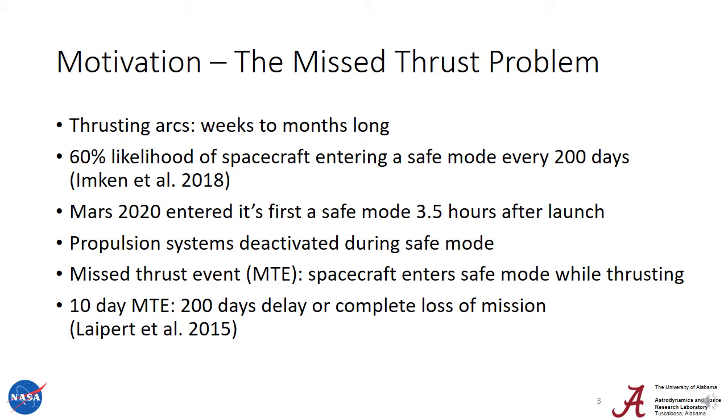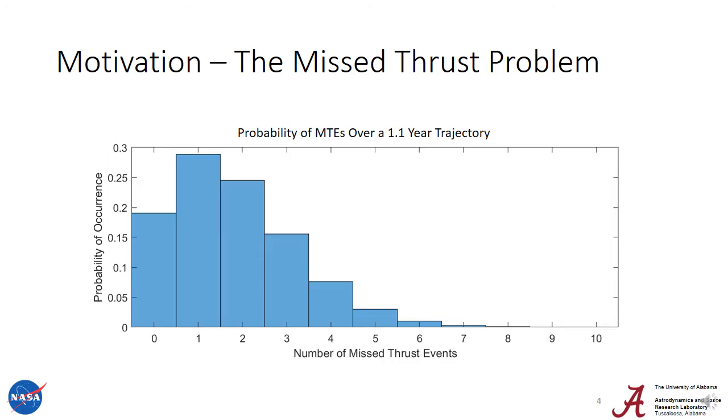During these safe modes, the propulsion systems are generally deactivated, so if a safe mode overlaps with a thrusting arc, this is the start of a missed thrust event, and a 10-day missed thrust event can cause a mission delay of 200 days or even cause the complete loss of a mission. The problem isn't just a single missed thrust event.